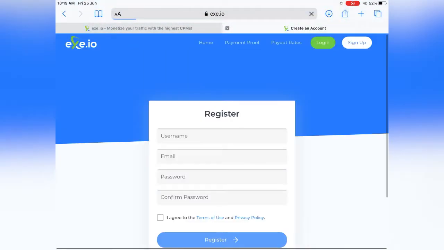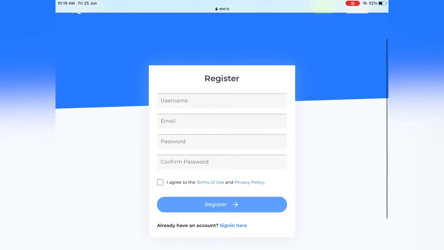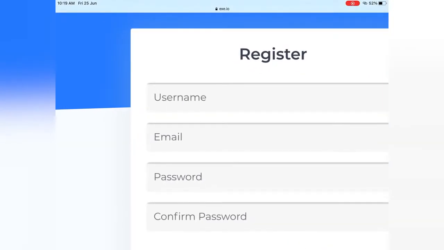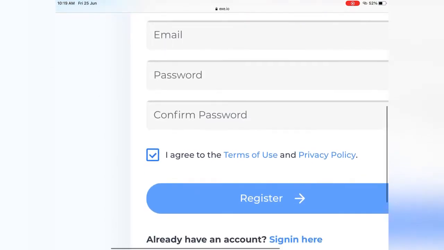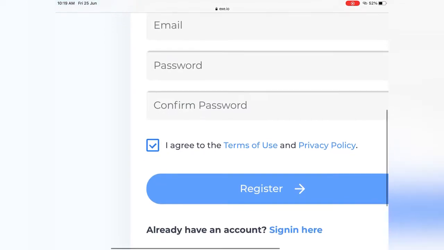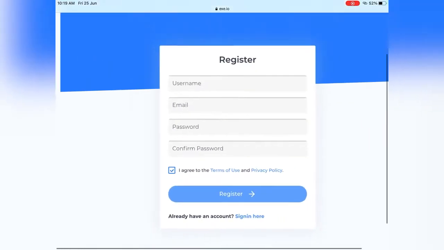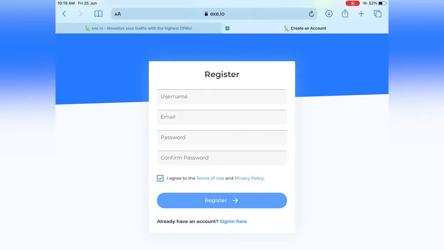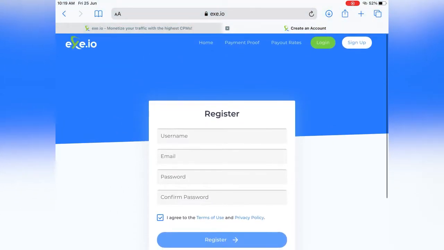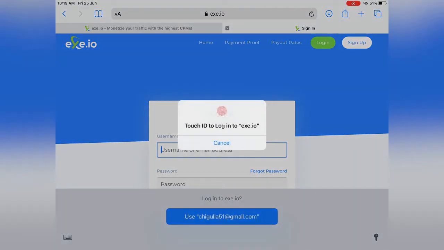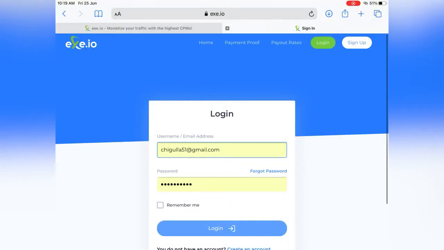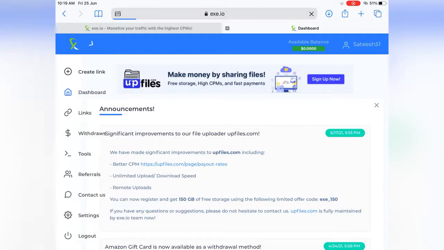So before going to the further process, we have to sign up for an account with this exe.io company. Just put your username, email id, put the password, and click on the register button, and also agree to their terms and conditions, which you can read also. And after that, when you register, you will have your account created. That's it. Now what you have to do, you have to log into your account. So here I am using my account as I've already created it.